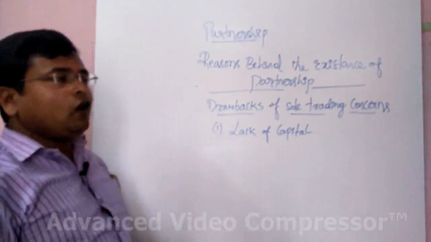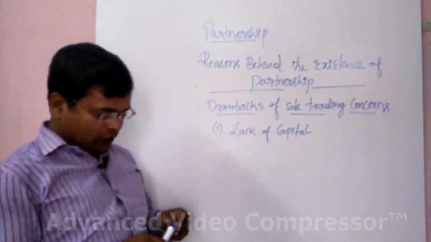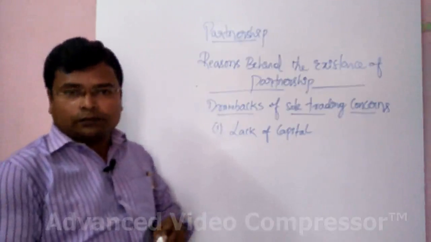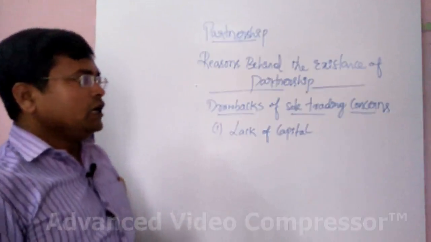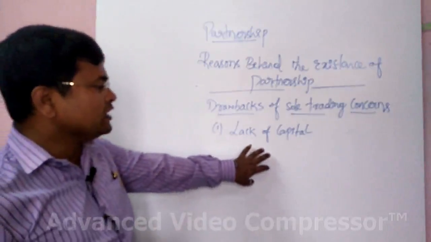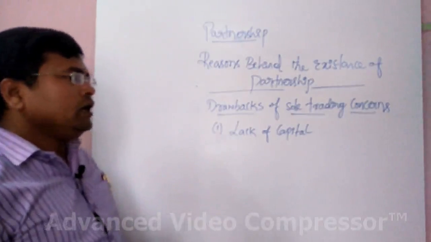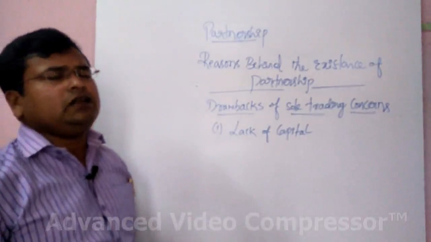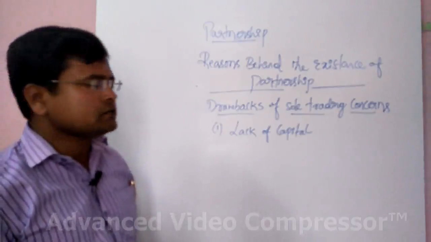As we all know, in a sole trading concern there is only one owner, and that owner himself has to invest the whole capital which is required. For a single person, it is very difficult to invest the whole capital required to run a business.